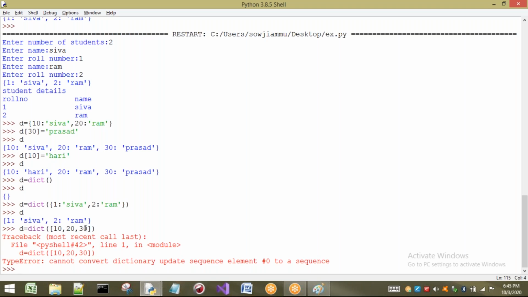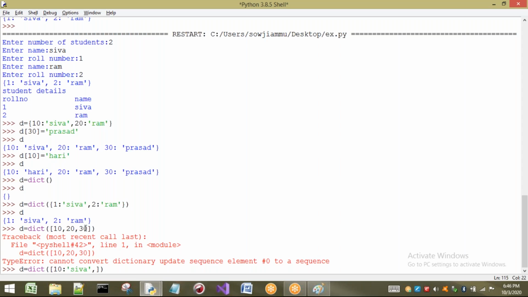If you want to insert elements, or convert elements to a dictionary by using the dict method, keys and values compulsorily have to be passed. A single value should not be passed here. Inside a list, what do I have to do? Let us take 10 Shiva here. In this way we have to take it in the form of tuples inside a list. I have to indicate it as a single pair, so I am going to write parentheses. First, let us take it without parentheses and I will show you what happens. Later I will take it with parentheses.